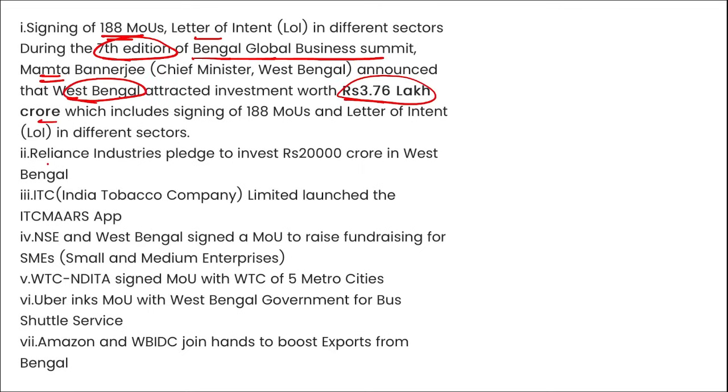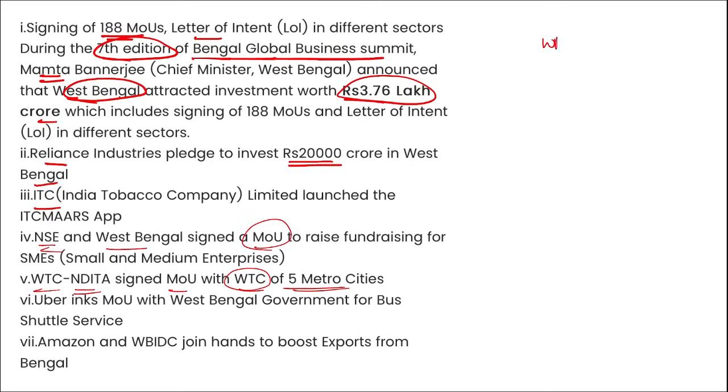Here Reliance Industries pledged 20,000 crore in West Bengal. Then ITC will be investing here. NSE and West Bengal signed an MOU. Then WTC, NDITA also signed an MOU with WCT for 5 metro cities and so on.